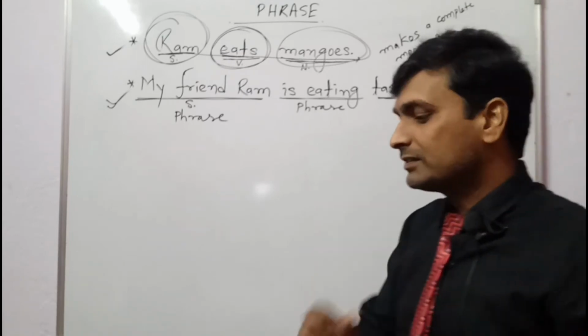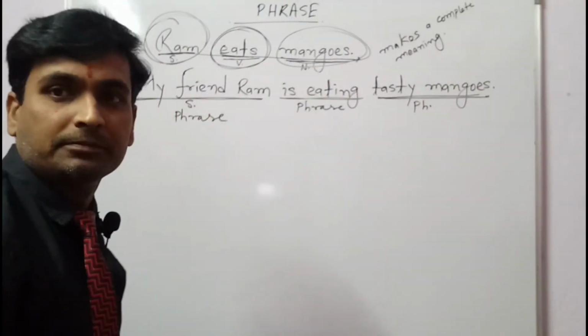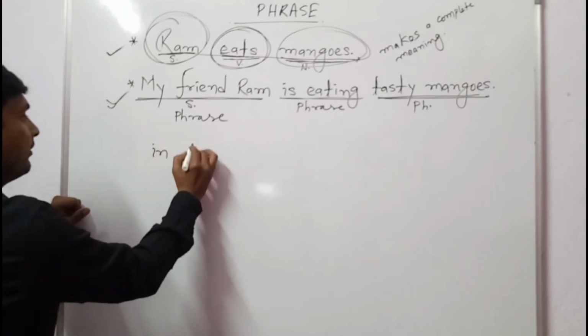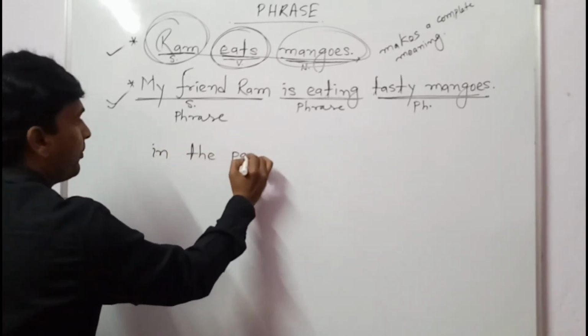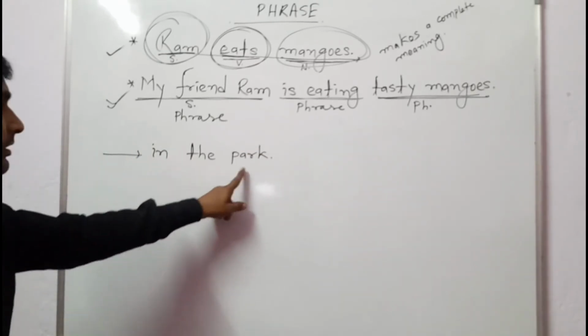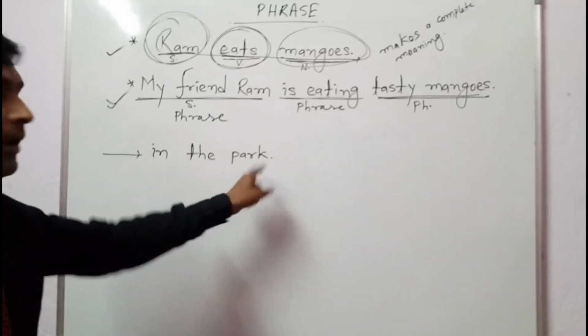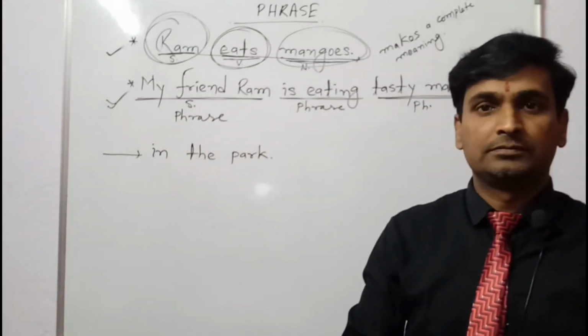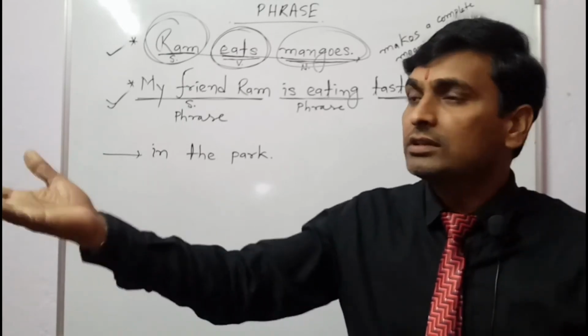Okay. Now let's take a group of words as an example. I did here, in the park. I have taken these 3 words. In the park. So when we say in the park, this means what? What is in the park?